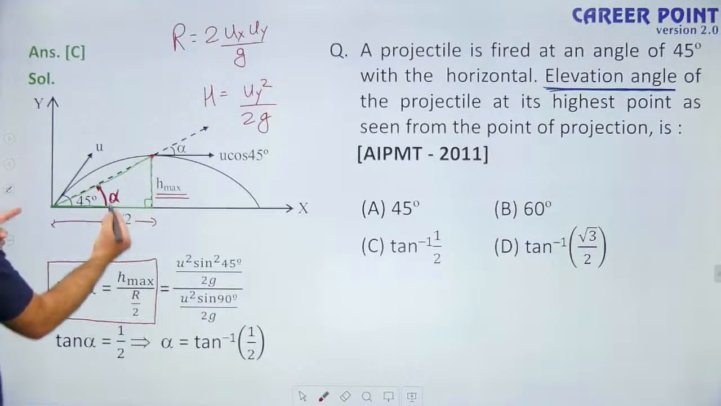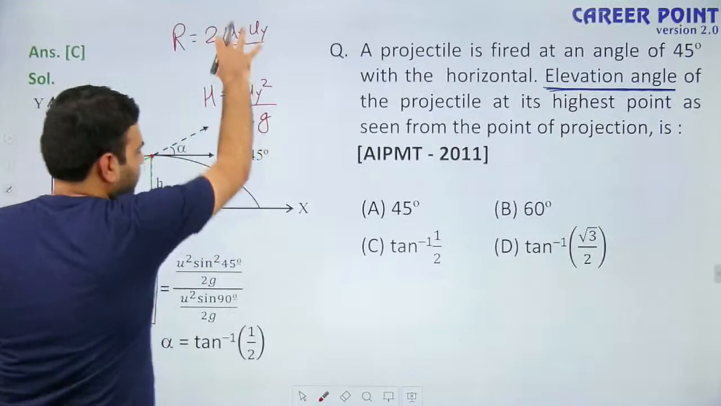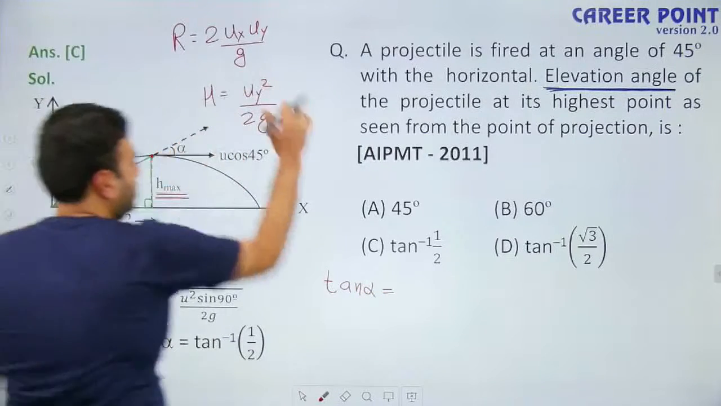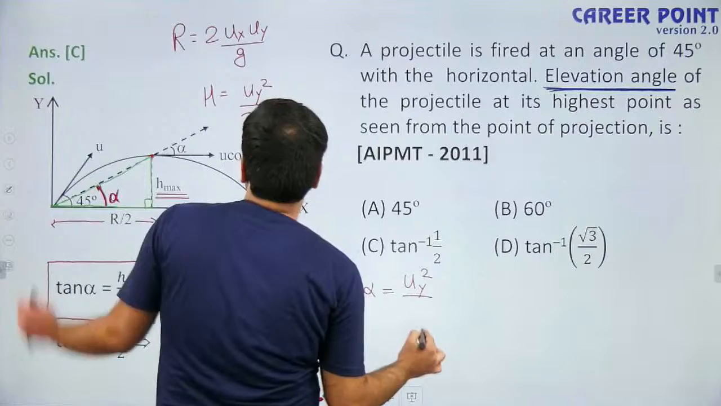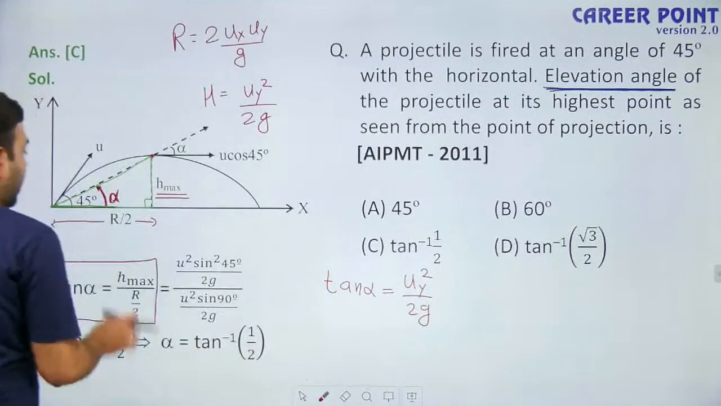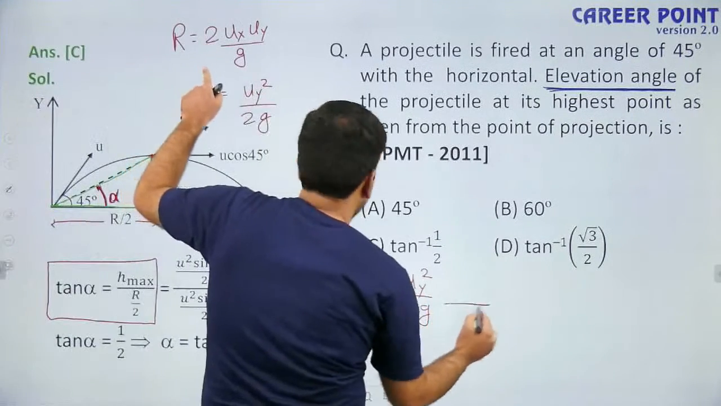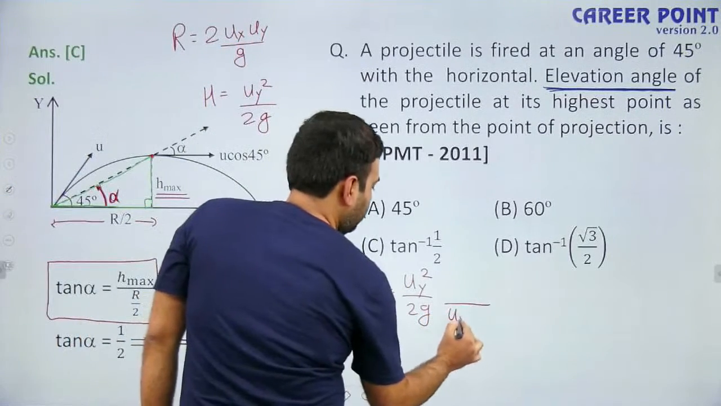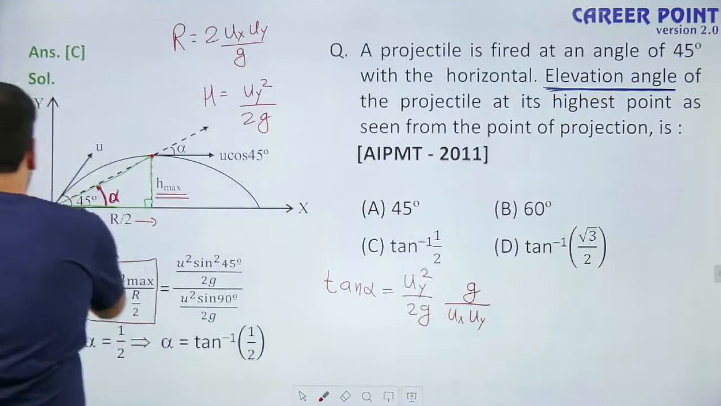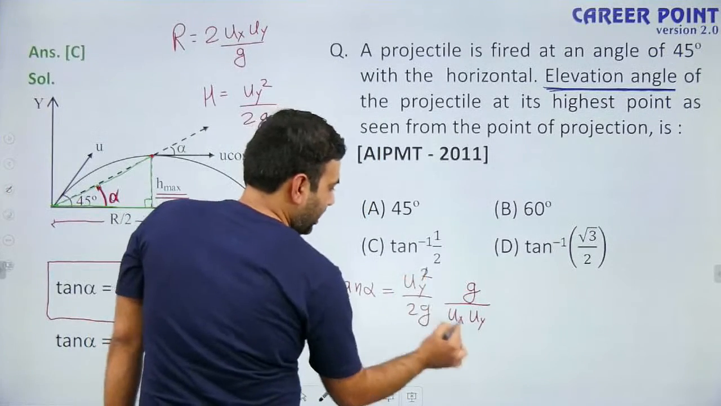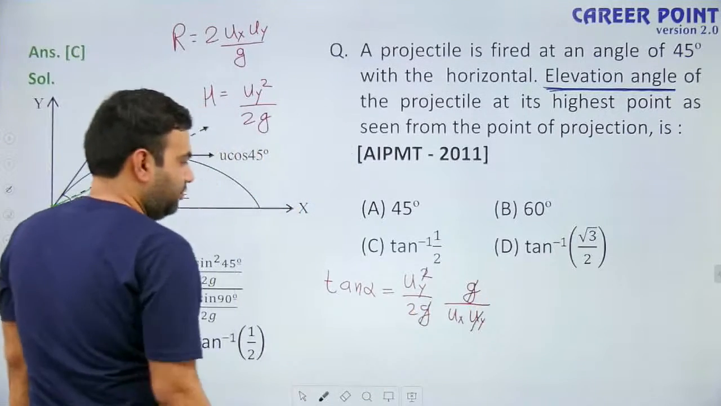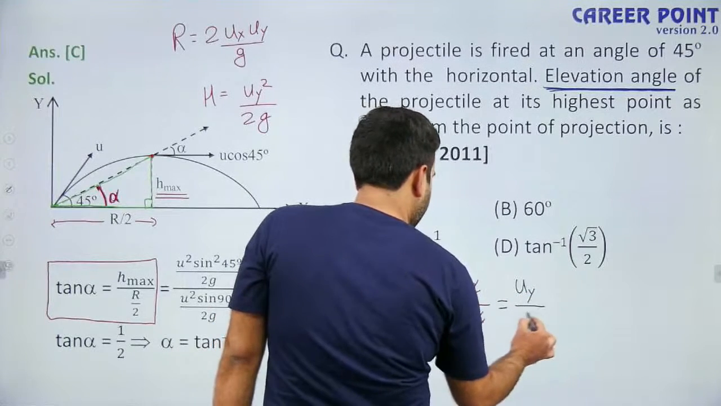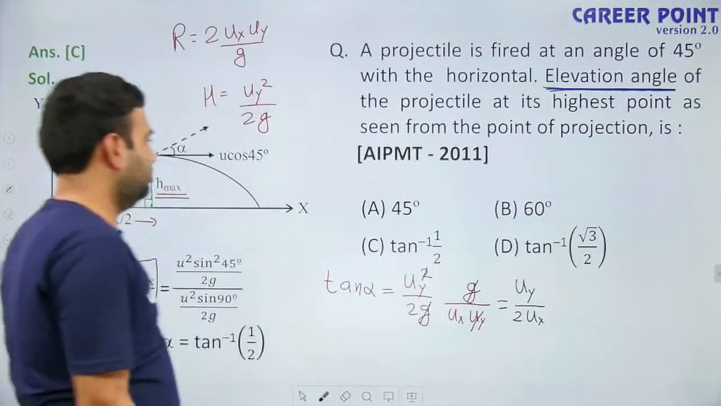Now if we want tan alpha, we can use these equations because they will make our calculation easier. Tan alpha is equal to maximum height, that is uy square by 2g, divided by half of the range. Range is 2 ux uy by g, so half of the range will be ux uy by g. Now see what cancels out. This uy cancels out uy, g cancels out g. And what we have? We have tan alpha as uy by 2 times ux.